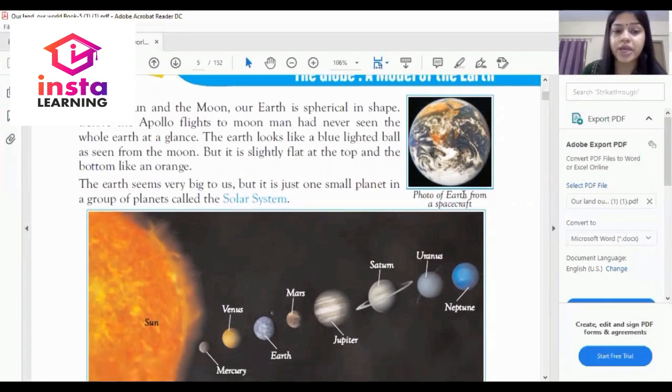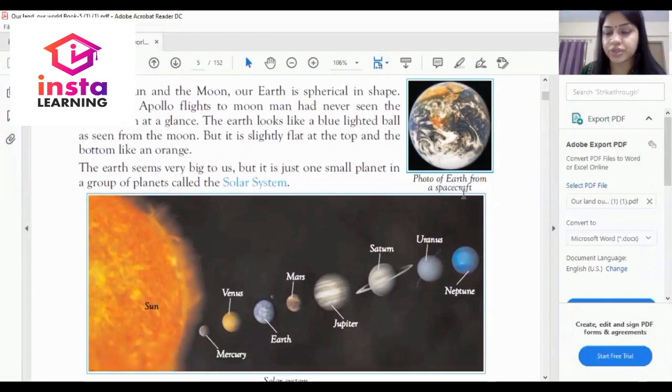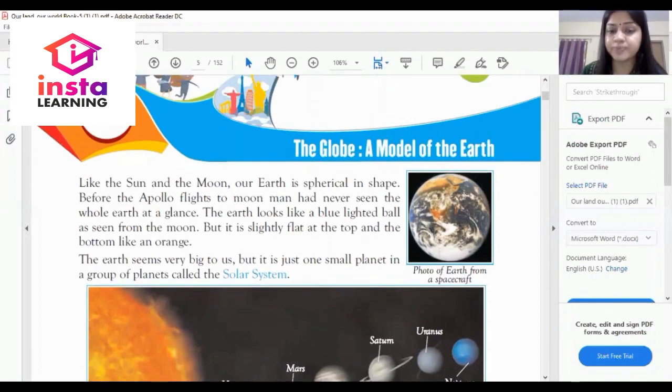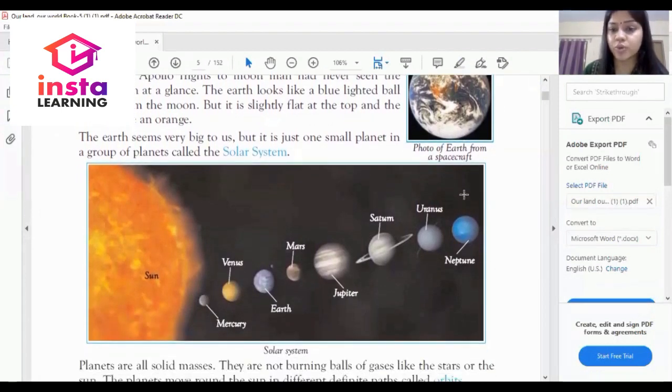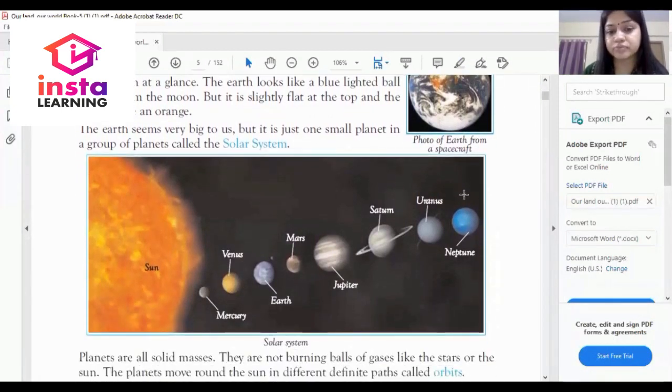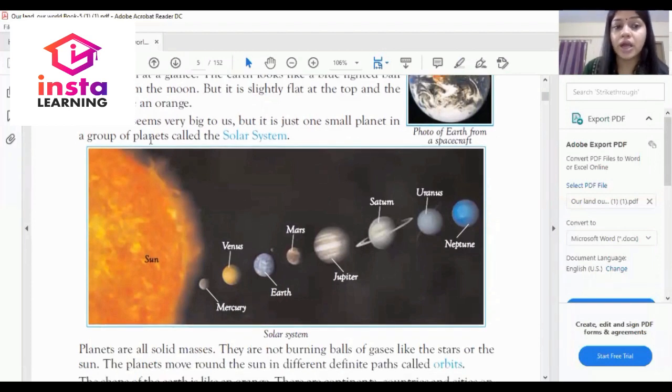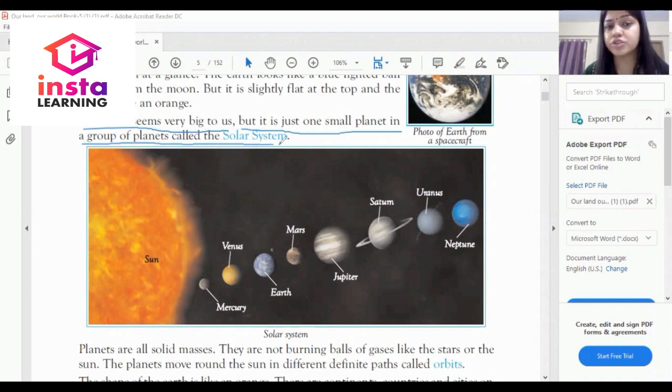So dear student, as you can see on my screen, this is chapter 1 and this is just the beginning of the chapter. This is the solar system of the galaxy. I am highlighting it because this is a very important part. The earth seems very big to us, but it is just one small planet in a group of planets called the solar system.